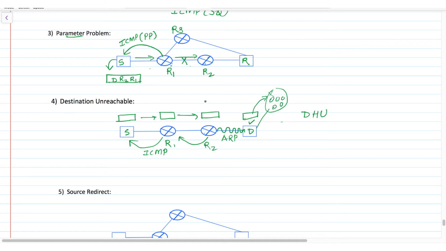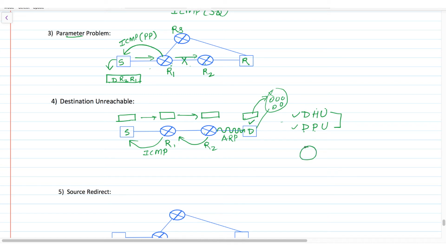The source mentioned some destination port number which is not available here. In that case, the error message will be destination port unreachable. So in destination unreachable, two cases are there: destination host unreachable and destination port unreachable. One more case is possible to get this destination unreachable error.